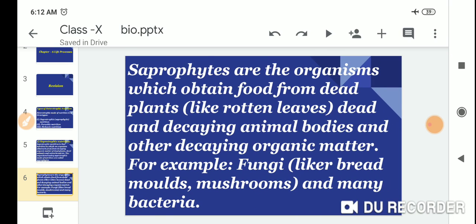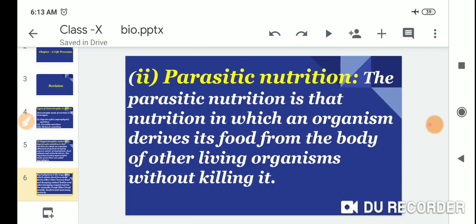Saprophytes are the organisms which obtain food from dead plants like rotten leaves, dead and decaying animals' bodies, and other decaying organic matter. For example, fungi like bread molds, mushrooms, and many bacteria.